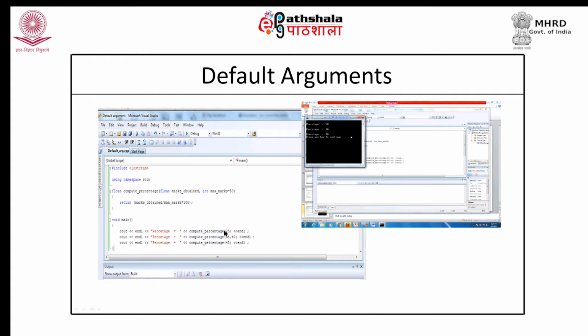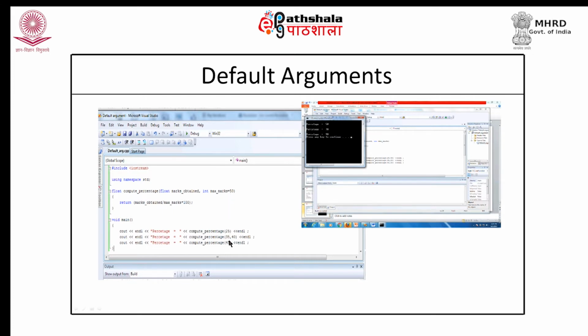If you look at this first call, here we are providing only the value for the first argument and not the second one, and this kind of call will work because a default value for the second parameter has been provided. Now, in case of this call, the value 25 will be taken for the first argument and for the second argument the value 50 will be taken.